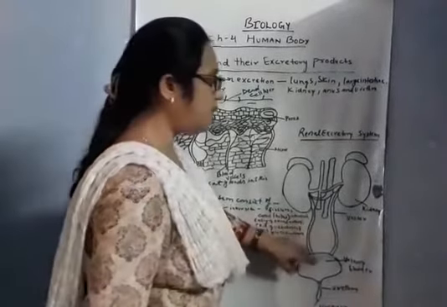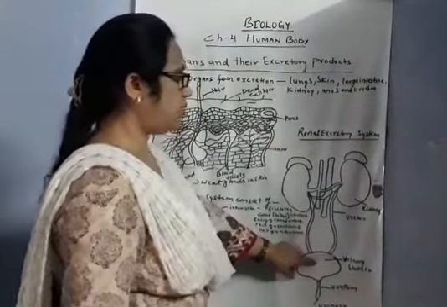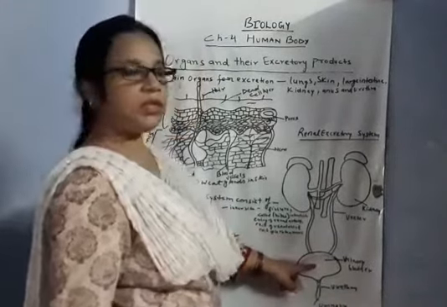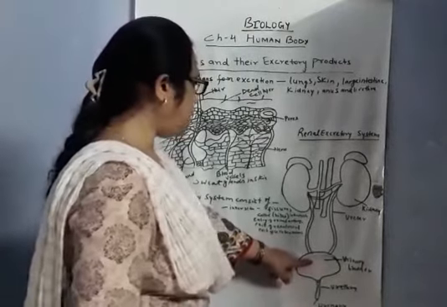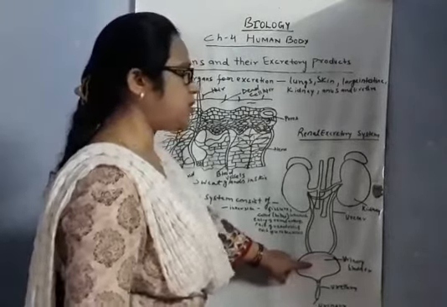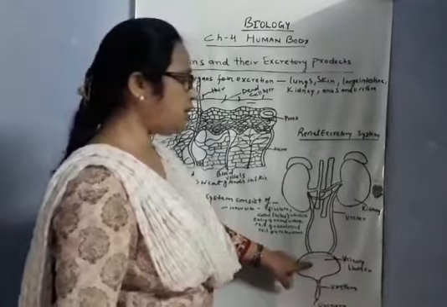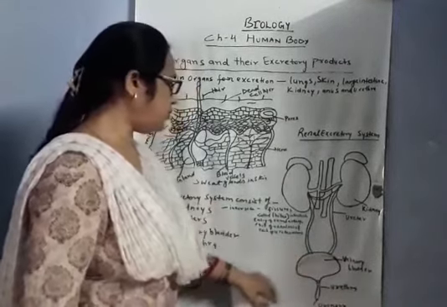Now the urinary bladder is a muscular sac present in the pelvic region of our body, and the main function of the urinary bladder is to store the urine before its release out of the body.